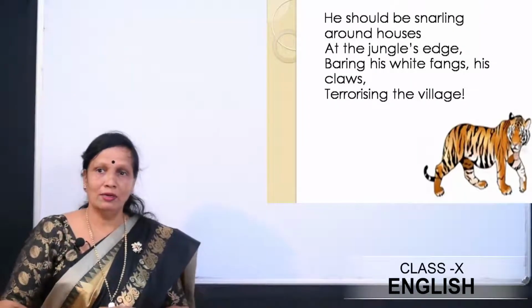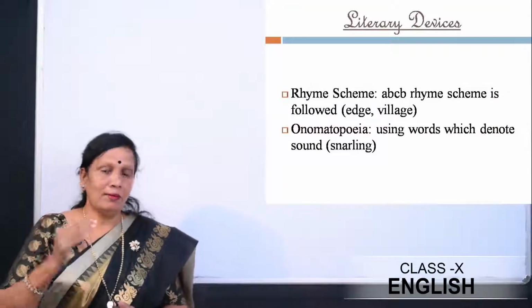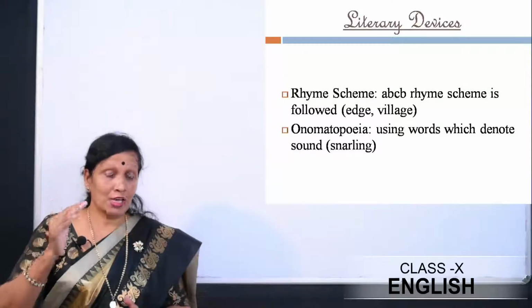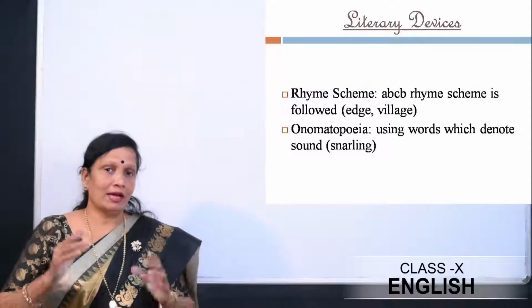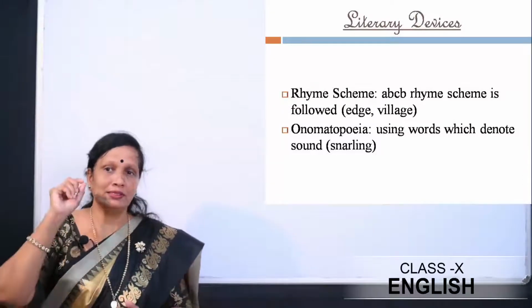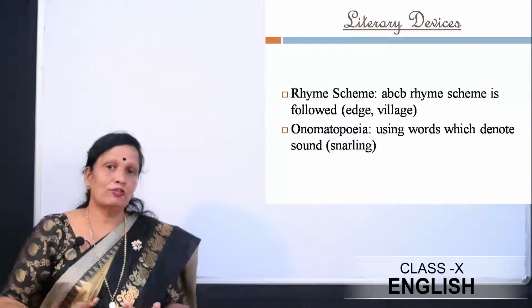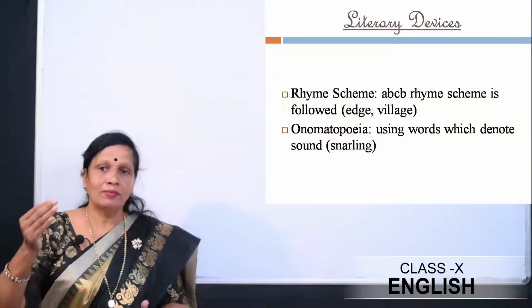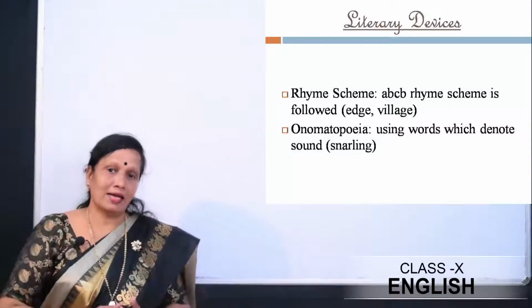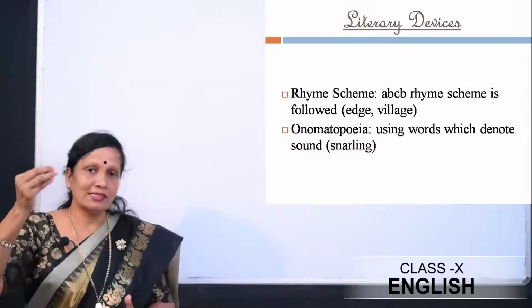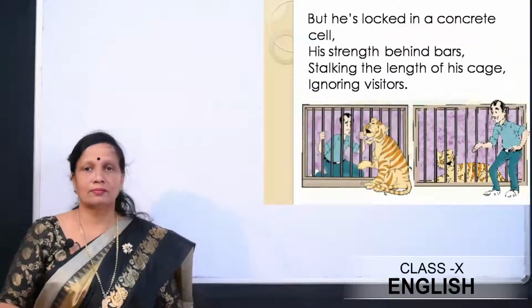And now let's look at the poetic devices. The rhyme scheme again is AB, CB. Edge, village. Onomatopoeia is also there. We had learnt onomatopoeia also. The words which the poets use to refer to different sounds. Here, snarling, the warning sound made by the tiger. So snarling is the onomatopoeia here. Now let's move to the next stanza.